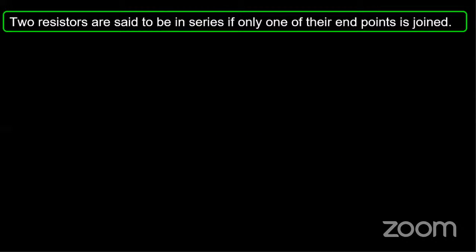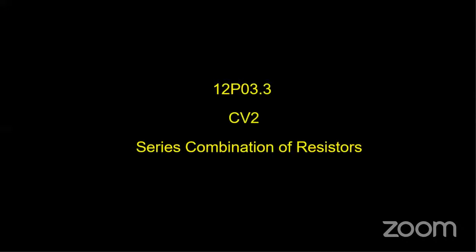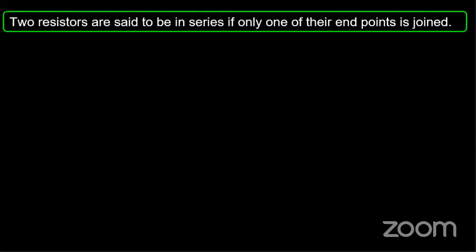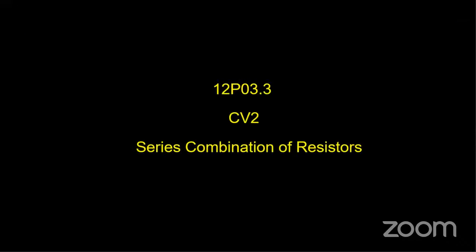Next we'll have combinations of resistors. There are series and parallel combinations. In our previous chapter on capacitors, we learned about the series and parallel combination of capacitors. Sorry, today we'll be studying the series combination of resistors, not capacitors.